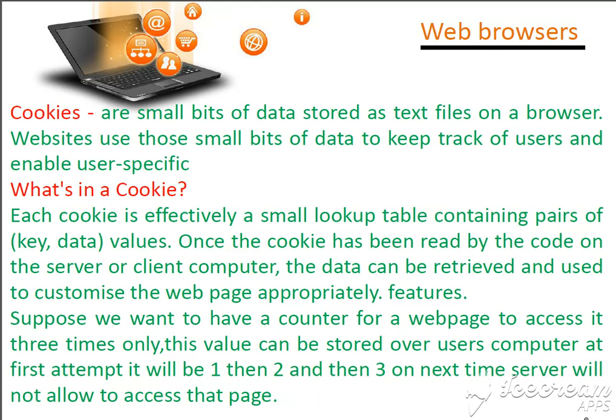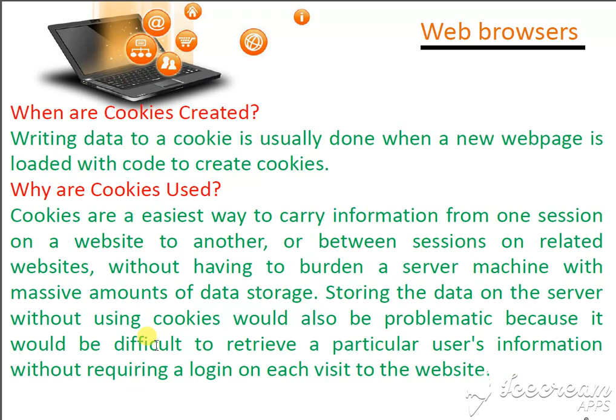Using this small lookup pair of key and data, the cookie keeps a record, or keeps track, of how the data is going. Suppose you want a counter for a web page to allow access three times. You can store this on your computer. You work with it the first time, the second time, and the third time, and then the server will not allow access to that page. This is how cookies are formed.